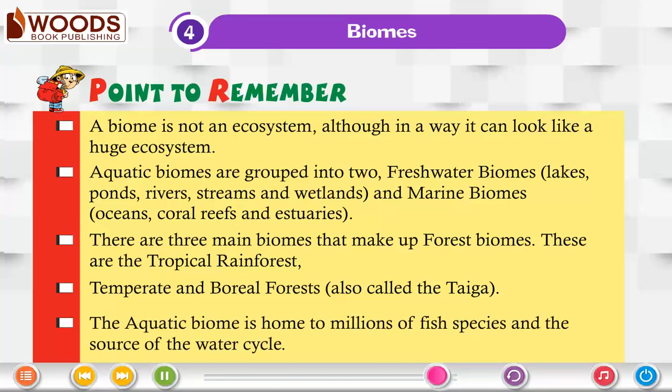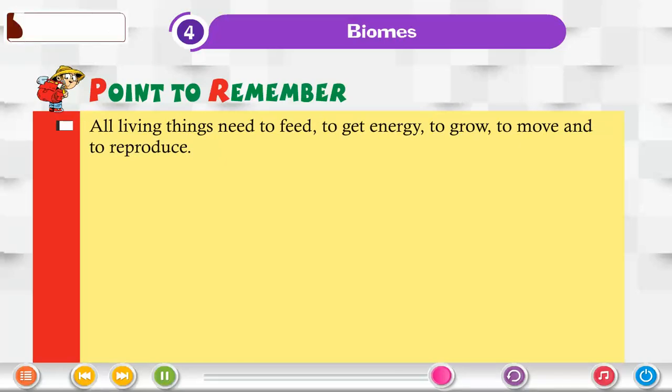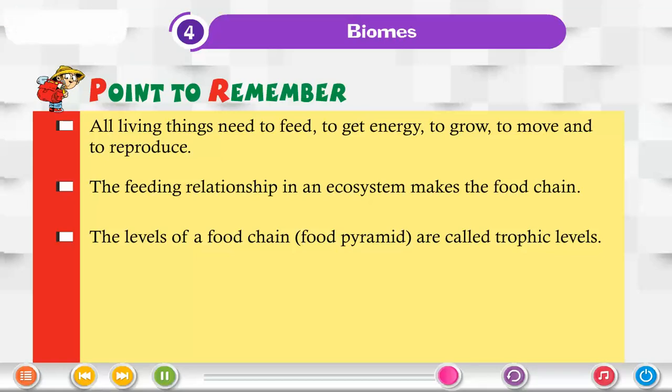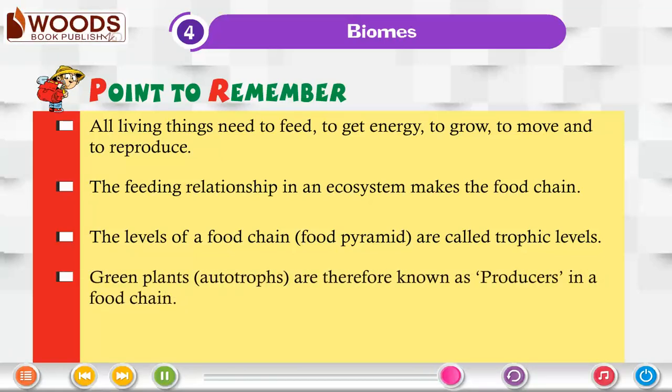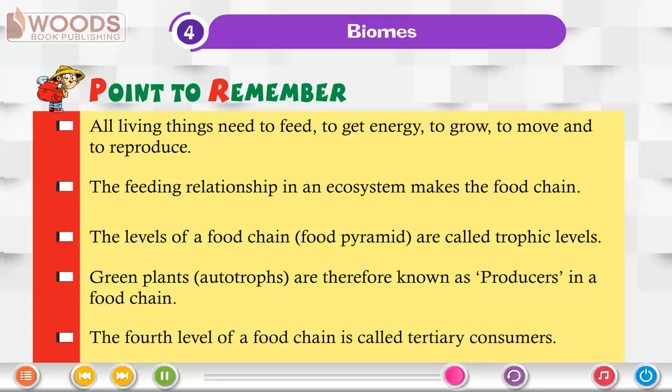The aquatic biome is home to millions of fish species and the source of the water cycle. All living things need to feed, to get energy, to grow, to move, and to reproduce. The feeding relationship in an ecosystem makes the food chain. The levels of a food chain, food pyramid, are called trophic levels. Green plants, autotrophs, are therefore known as producers in a food chain. The fourth level of a food chain is called tertiary consumers.